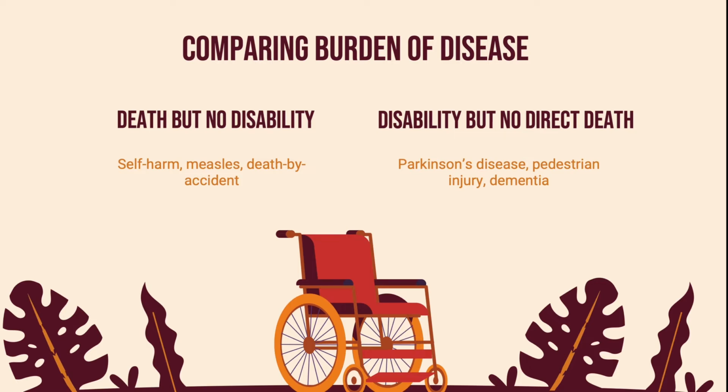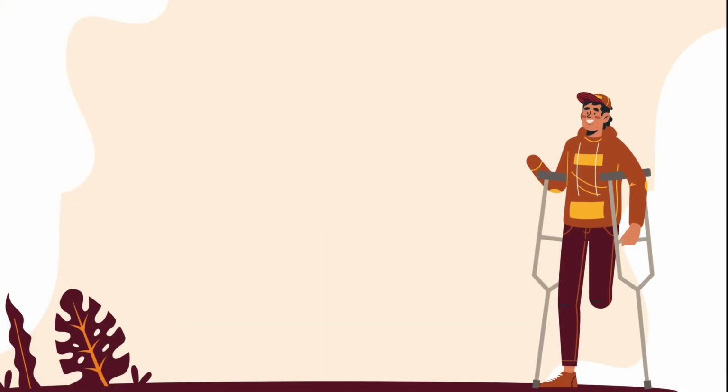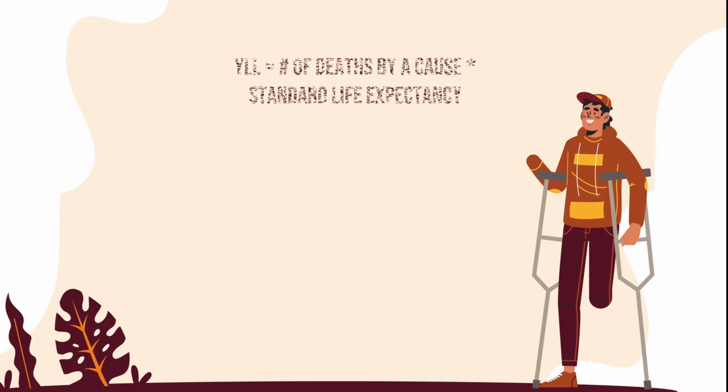Here's a walkthrough of how DALY would be calculated. First, we calculate the years of life lost to premature mortality, the YLLs. To do this, you take the number of deaths due to a certain disease or cause and multiply by the standard life expectancy of that group.